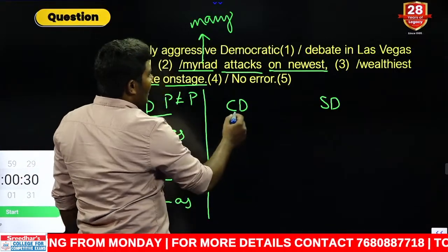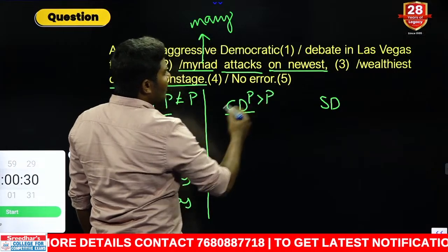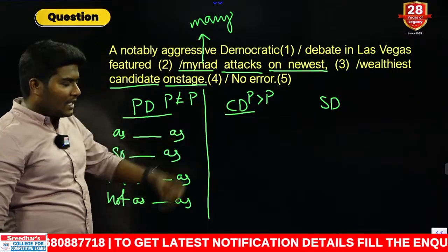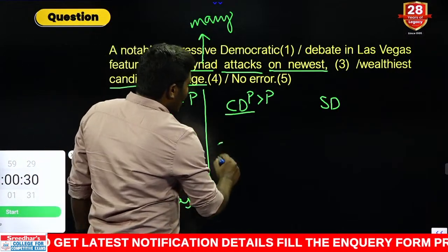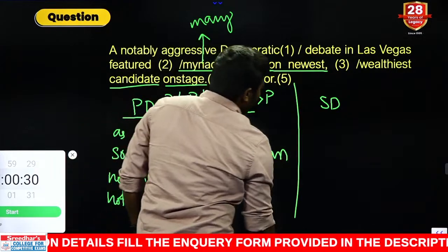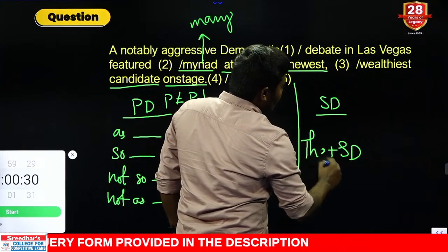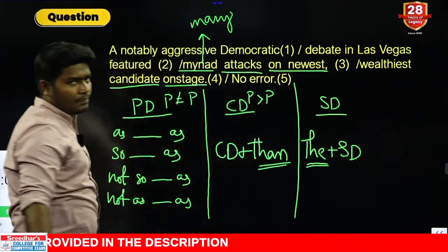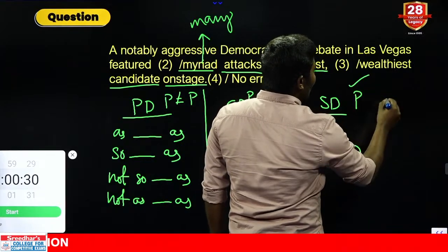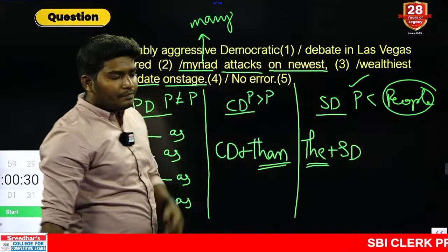What is the next one here? Comparative degree. In comparative degree, one person is highlighted and another person is less highlighted. That means one person is more, another person is less. I am giving you mathematical indicators here. What is the rule of comparative degree? Comparative degrees are followed by one word, that word is than. Yes or no? Next one. Superlative degree. What is the rule of superlative degree? Superlative degree must be preceded by the. These are the rules which you need to follow. Yes or no? Now what is superlative degree? One person is said to be great against a group of people. Clear? Yes or no? So this person is great here.